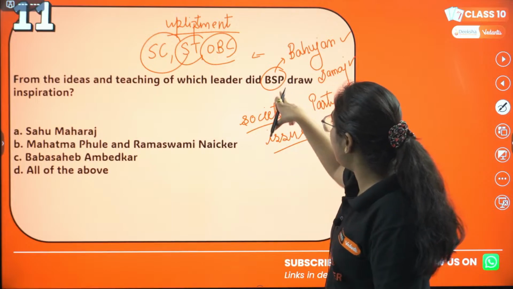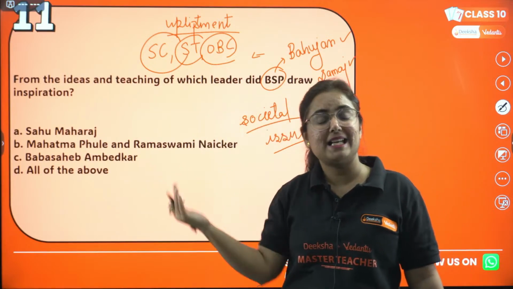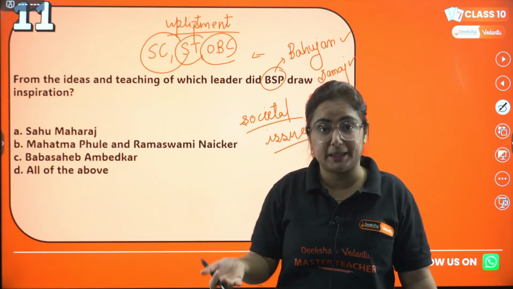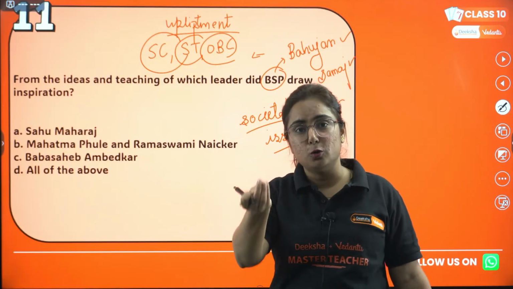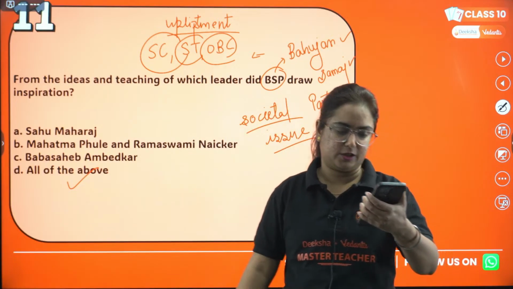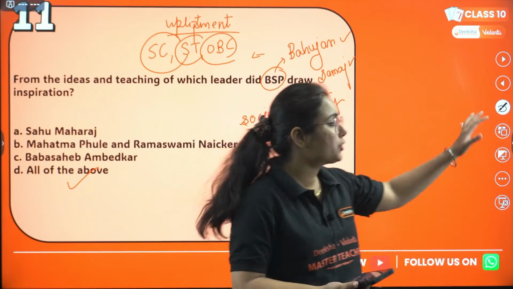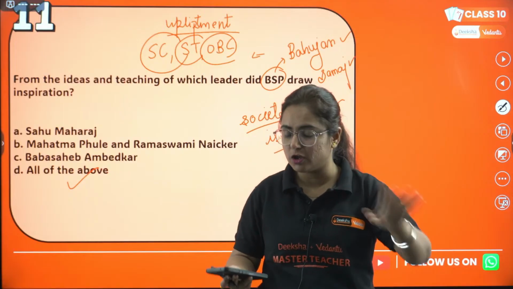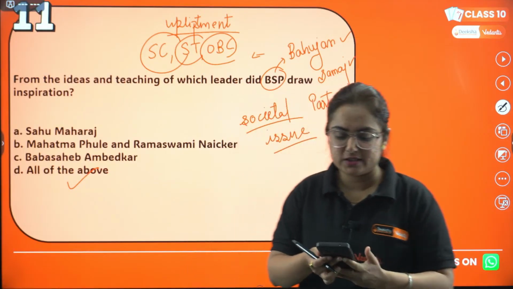And this political party has the same ideology to uplift them. It has its base in UP and Bihar particularly, and the answer will be D as correct. Okay, so Aditya, hope it's clear to you. It's D as correct, not B. Fine, all the leaders have worked for that.